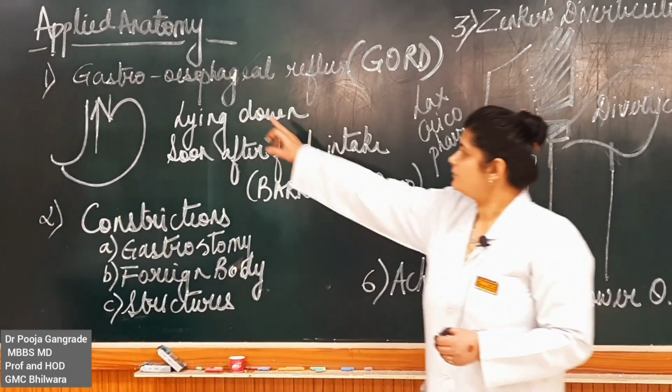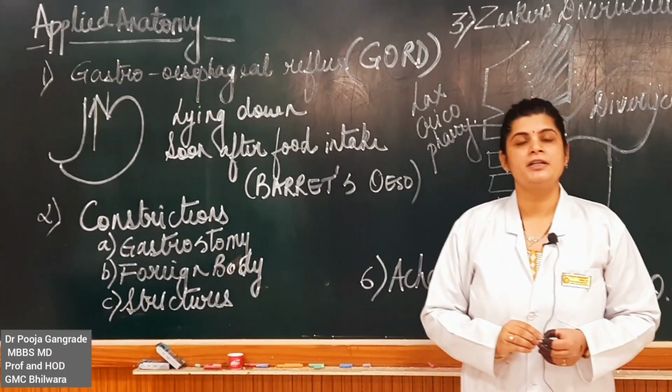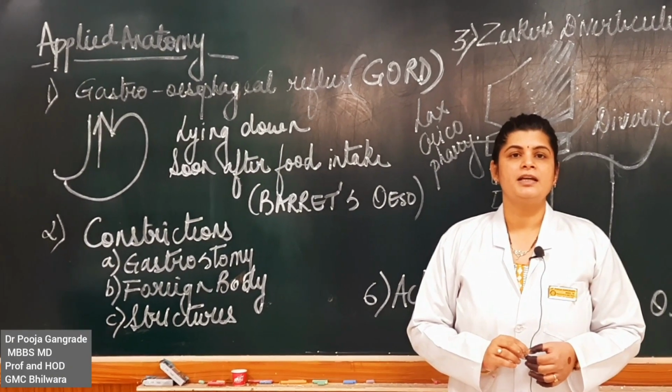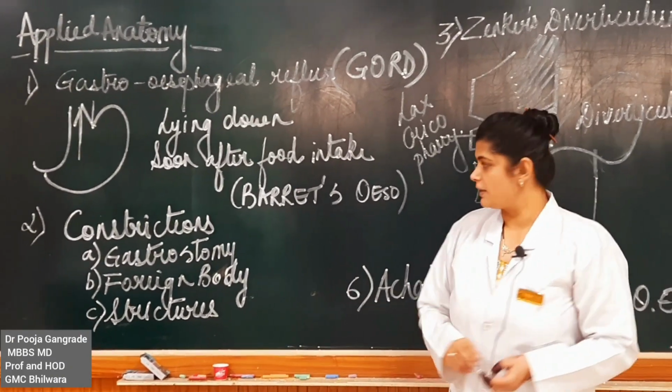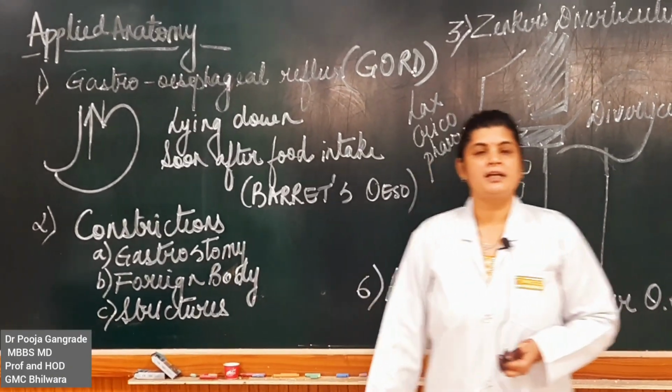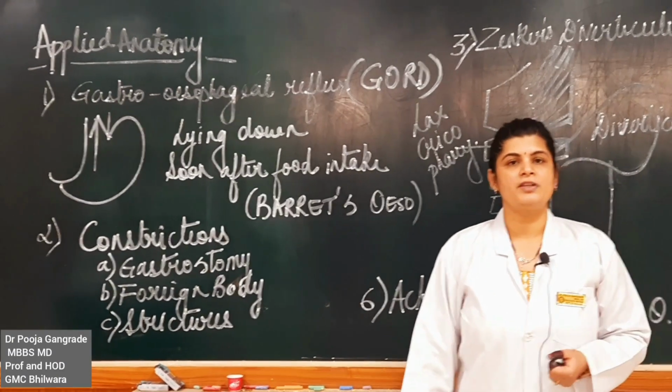So, gastroesophageal reflux disease is an important part of the applied anatomy of the esophagus. Now coming down to the second part, that is the constrictions of the esophagus.